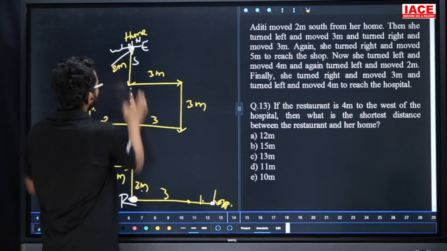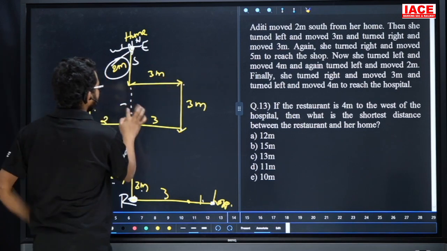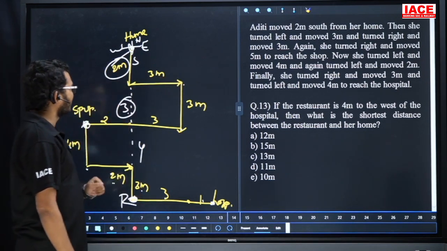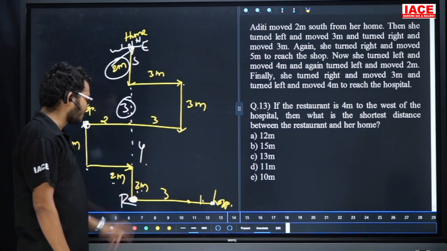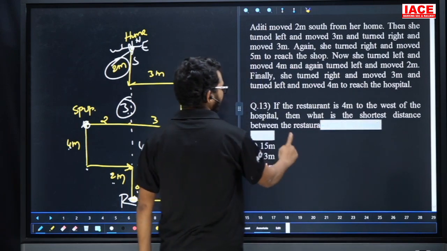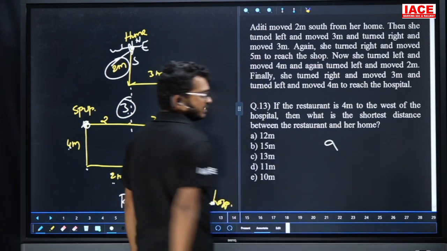Now this one is 2 meter. This one is 3 meter. This one also compulsory 3. This one is 4. Now this one is 3. 2 plus 3 total is 5. Next 9 plus 3, the total is 12. Yes. Question number 13 answer is option A.